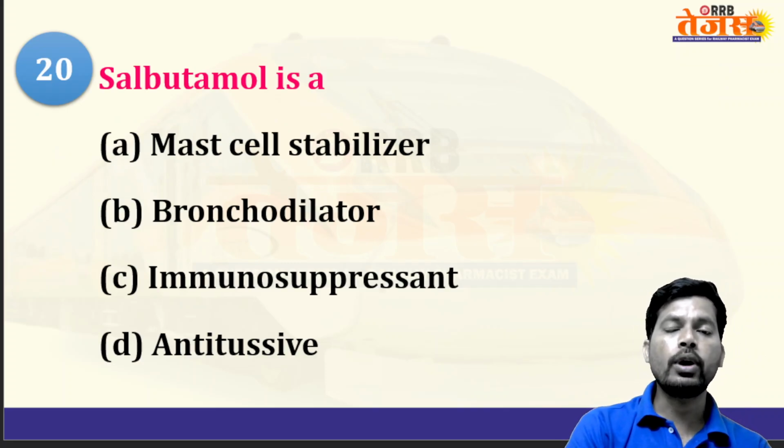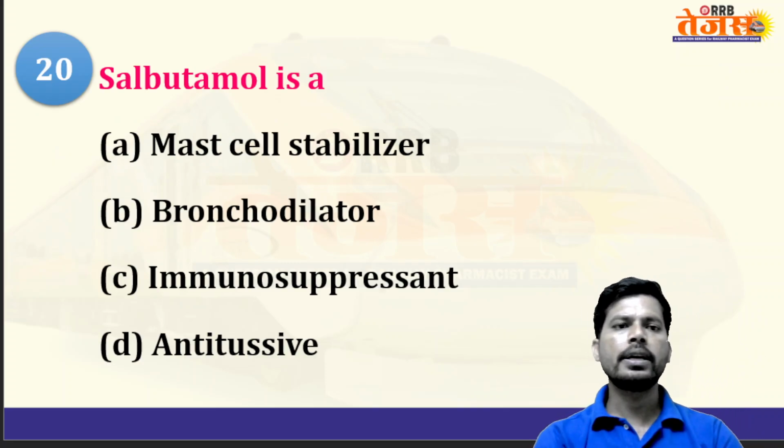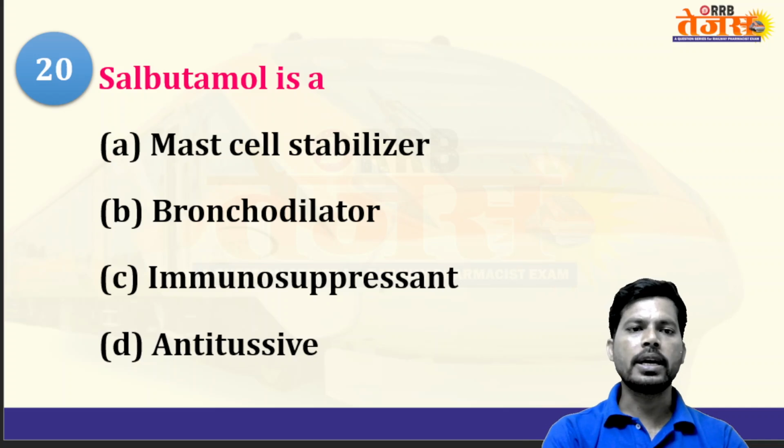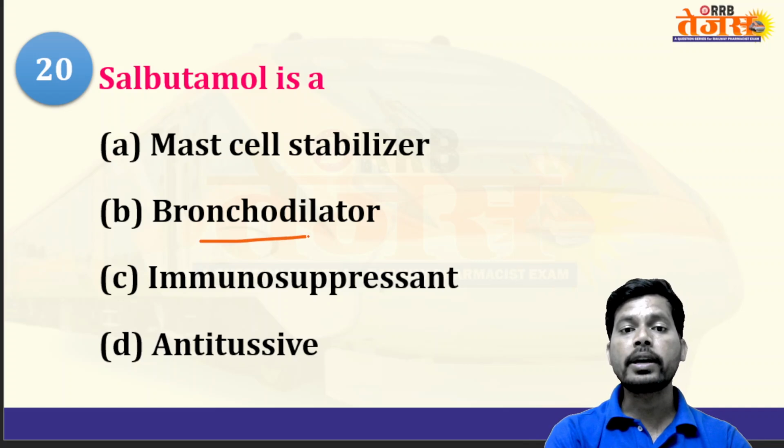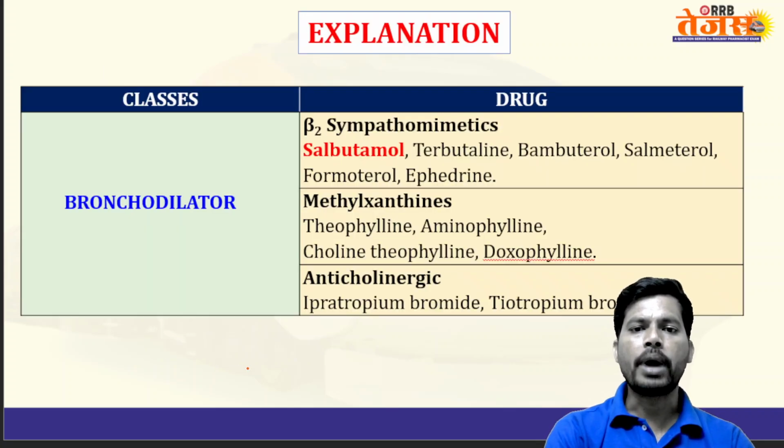Next, as you know already, salbutamol is a bronchodilator. It directly dilates the bronchial smooth muscle. It is not a mast cell stabilizer, it is not an immunosuppressant like a steroid, and it is not an antitussive like codeine. So salbutamol is simply a bronchodilator.